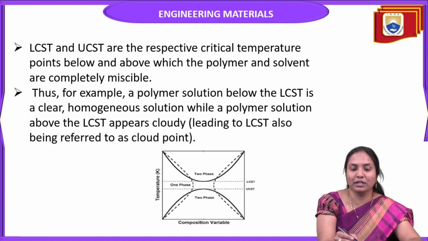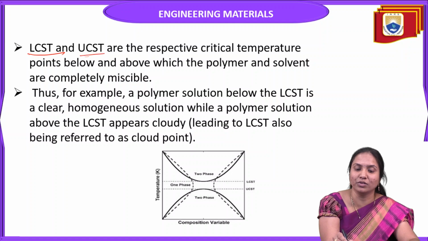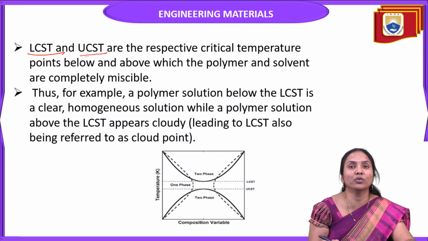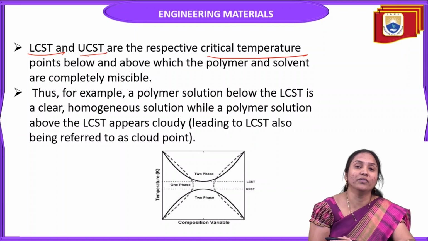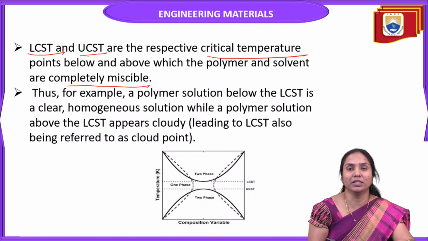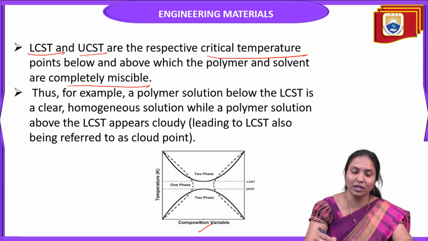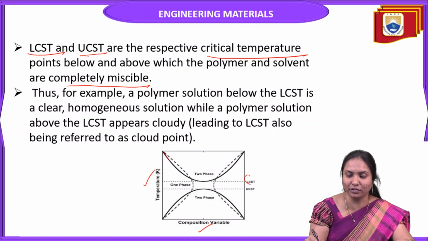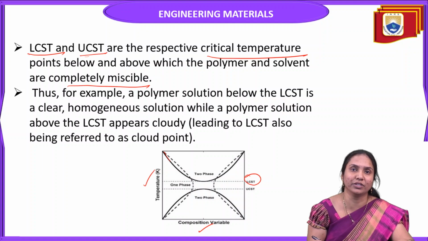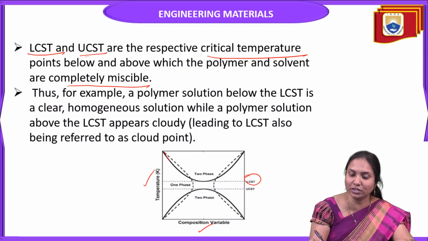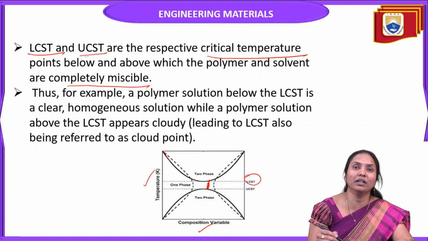So here, the lower critical solution temperature and the upper critical solution temperature are the respective critical temperature points below and above which the polymer and solvent are completely miscible. For example, see here, when you draw the graph between composition on the x-axis, where you take composition as the variable, and temperature on the y-axis. See this lower critical solution temperature. It is a critical temperature point. Below this critical temperature, the polymer and solvent